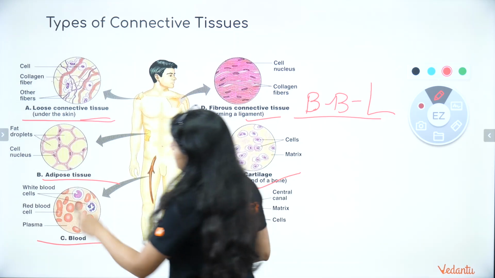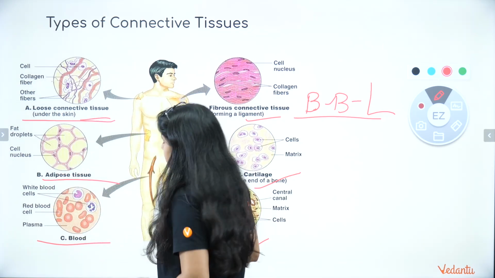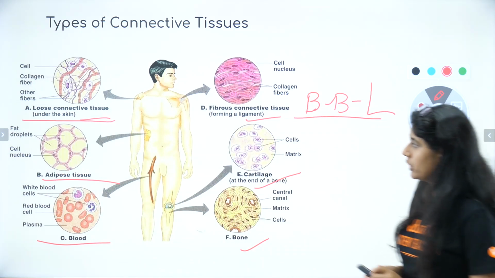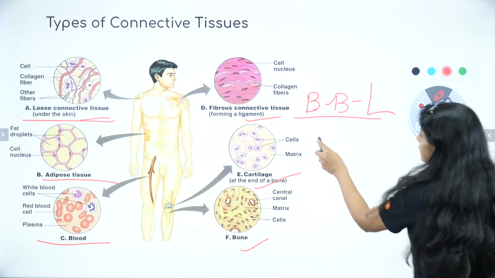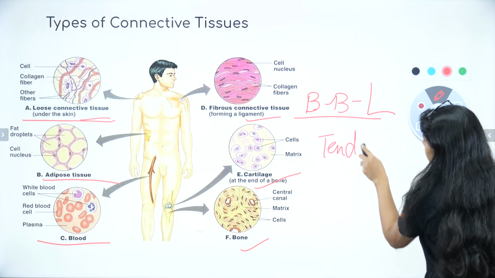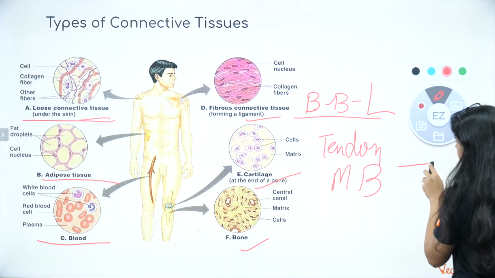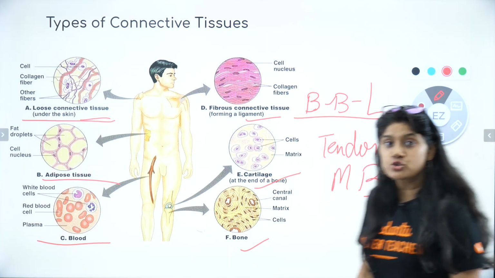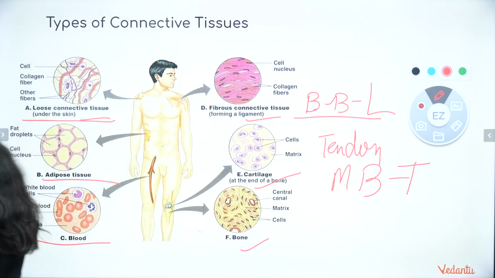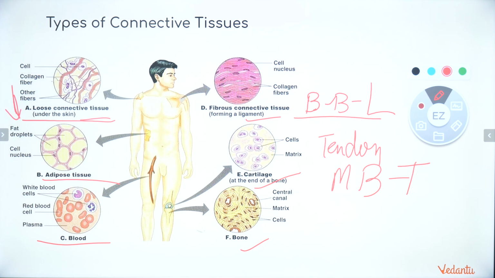And the tendon, basically, everyone, tendons, right? They basically help in joining, let me write over here. Tendon basically helps in joining muscle to bone. Okay, if you see over here, everyone, they have mentioned the loose connective tissue that is usually present inside our skin, which basically has collagen and cells which help the skin, right?